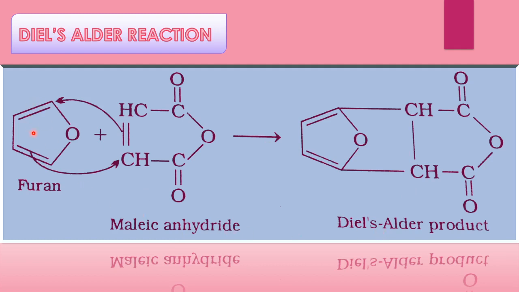Here is the diene, and this is the dienophile. This carbon-carbon double bond attacks this position, and the other carbon-carbon double bond attacks this carbon atom, forming a ring compound called the Diels-Alder product. This is this type of reaction.